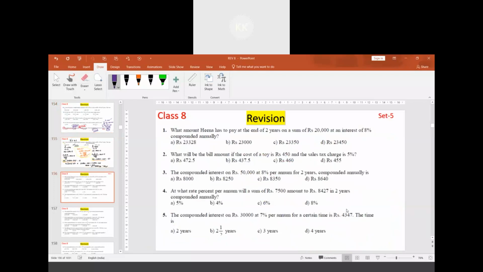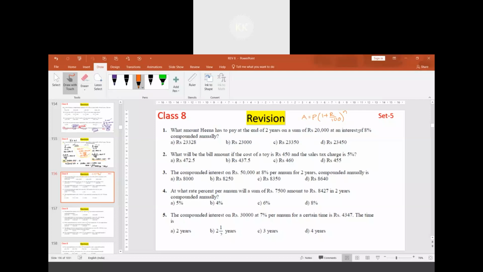Okay, moving on. We have the questions of compound interest here. What amount Hina has to pay at the end of 2 years on a sum of rupees 20,000 at an interest of 8% compounded annually? When this type of questions are there, better not to follow the traditional method. Best is to use the formula A is equal to P times of 1 plus R upon 100 to the power n.